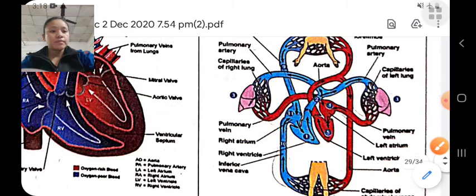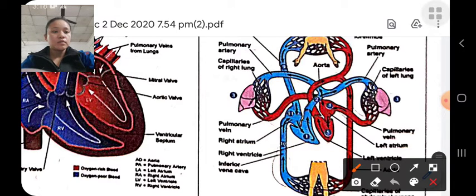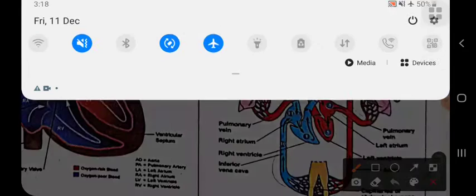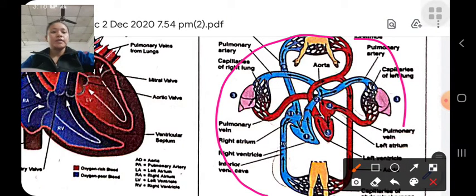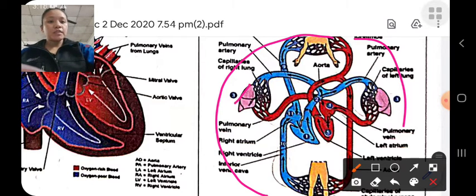This is the structure of our body. Okay, so this is the human body, this is our lungs, and this is the heart.